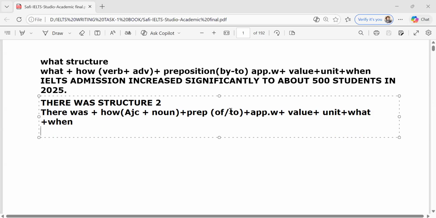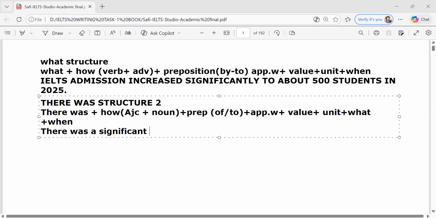If we want to write the same thing now in the there was structure, what can we do? We can start with there was. There was a significant. Instead of significantly, the adjective form is significant.